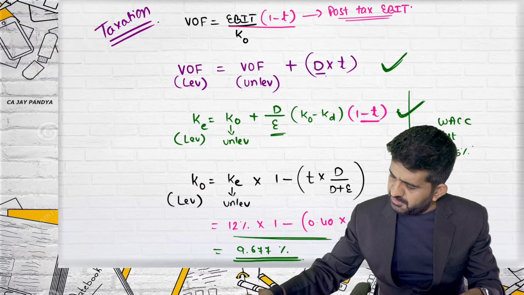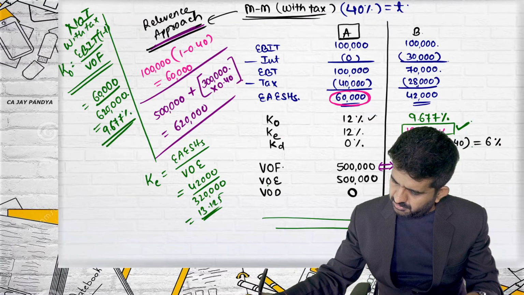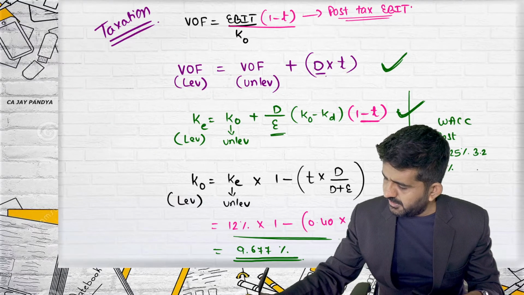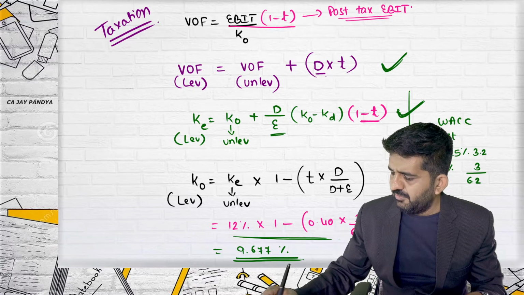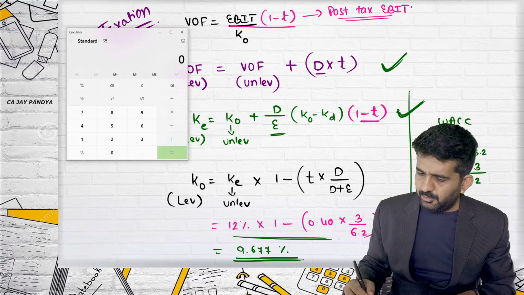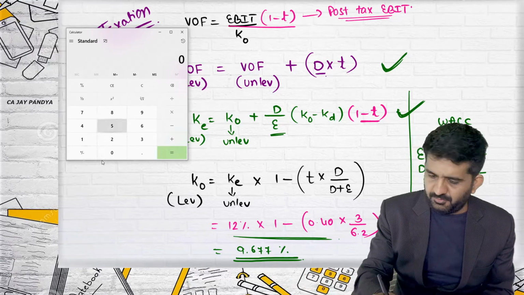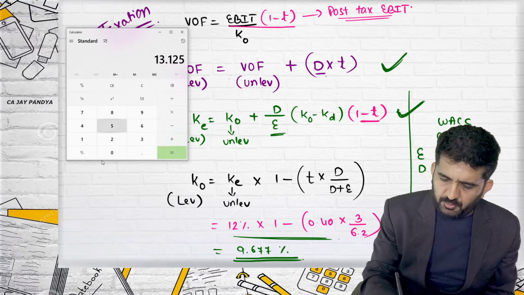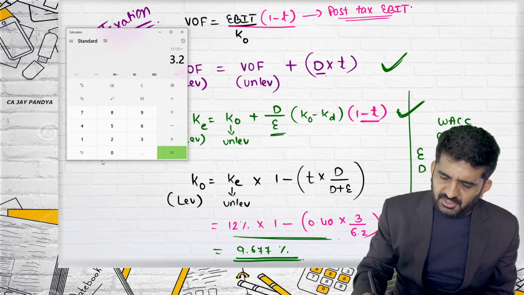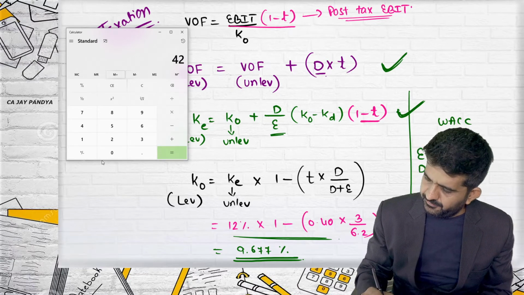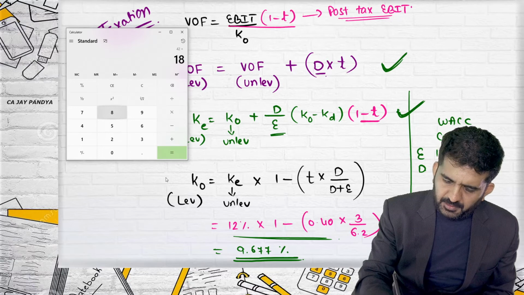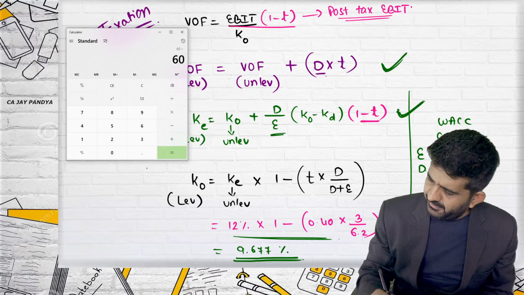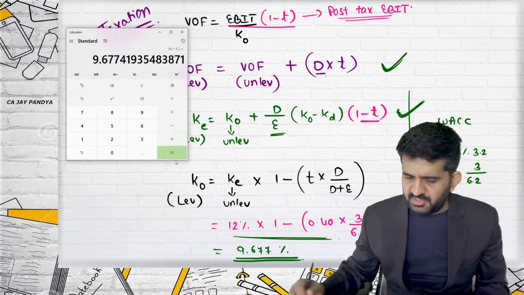What is the value of equity? Value of equity is 3,20,000. Can I write 3.2 and 3? This will be 6.2. Sigma IW divided by sigma W. Let me do it in the calculator. This is what I did to verify whether our answer was correct or not. 13.125 multiplied by 3.2 plus 18 divided by 6.2, which is 9.677.